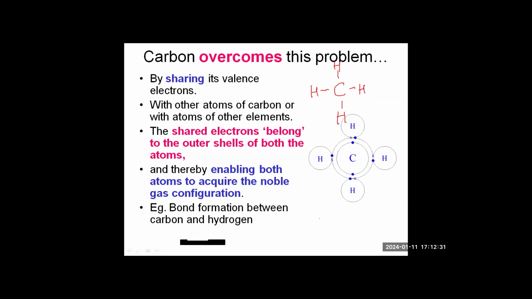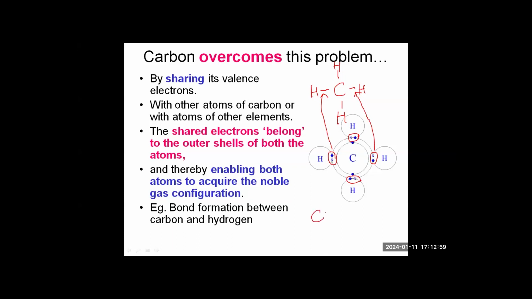Now you can see here the electrons shared between carbon and hydrogen. Hydrogen has valency 1 and carbon has valency 4. So here 4 electrons are shared, which are denoted by these lines. You can see here, they are denoted by these lines. So these are 4 covalent bonds.